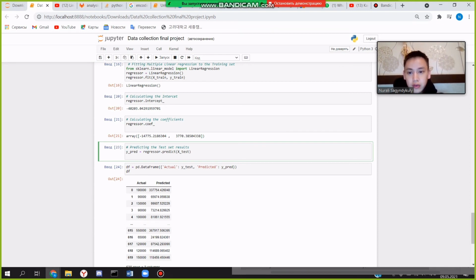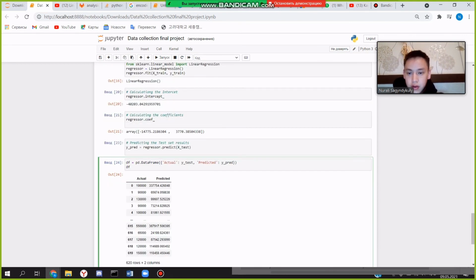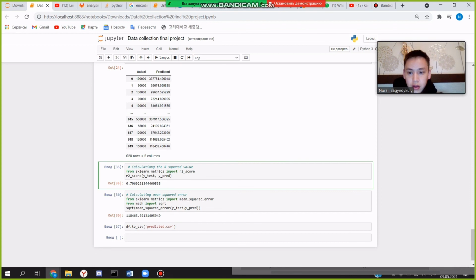For this, we use the regressor predict function and predict the X test results, and we compare the actual and the predicted results, which you can see on this data set.